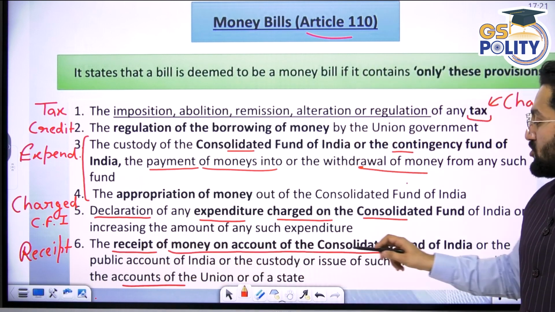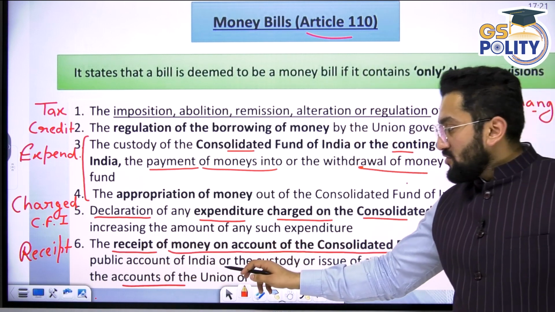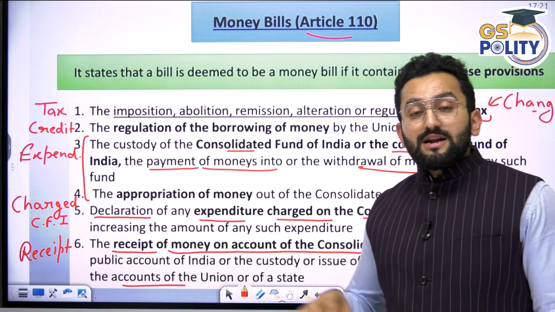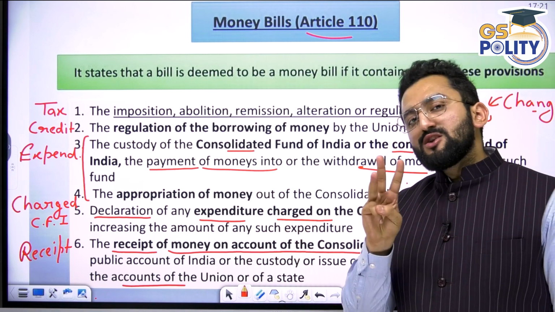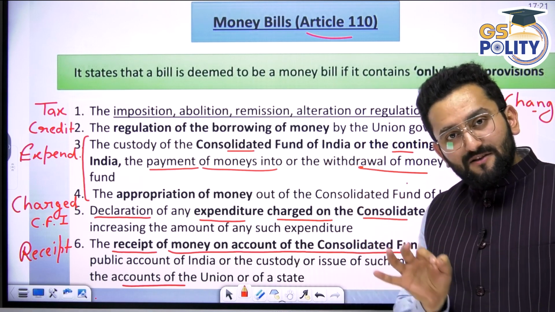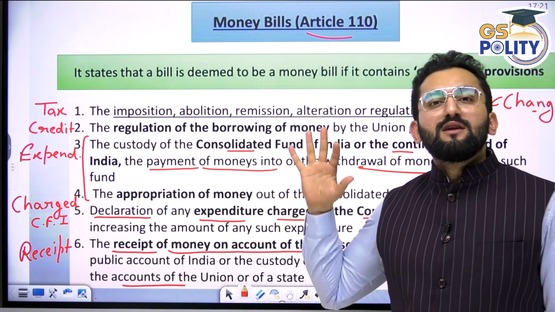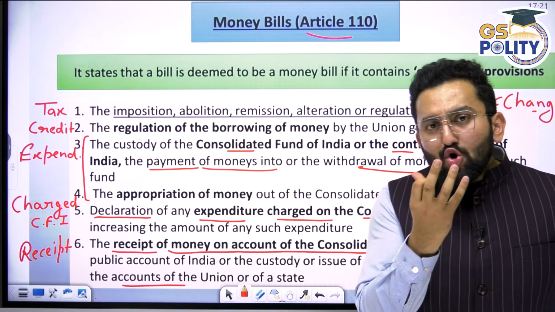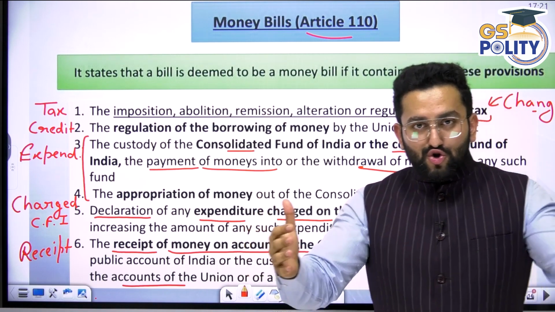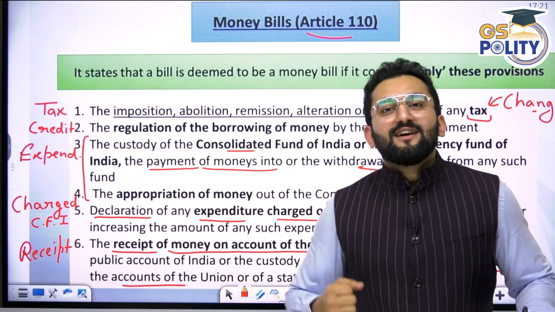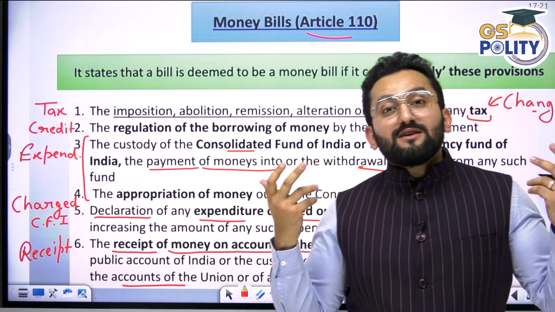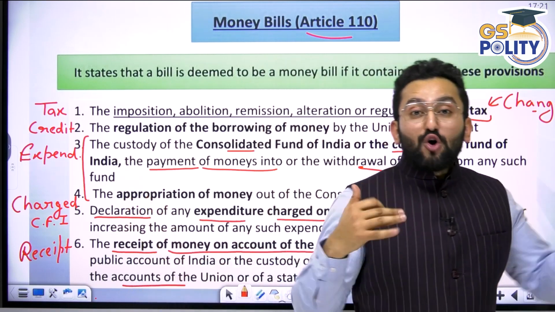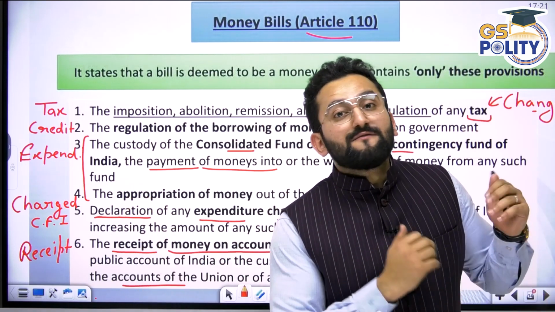Receipt of money on account of Consolidated Fund of India, public account. I told you in one of my classes that when I say government funds, we can categorize them into three parts: consolidated fund, contingency fund, public account. Consolidated, what does the word consolidate mean? It means you are collecting. So the profits of government from various PSUs, tax revenues, all of them come under the consolidated fund.